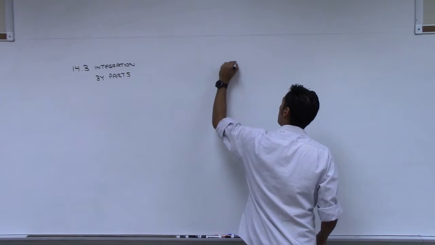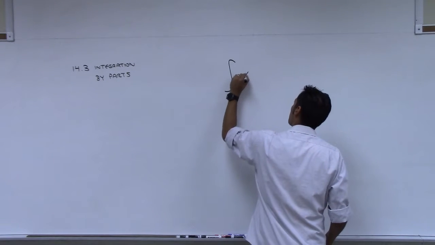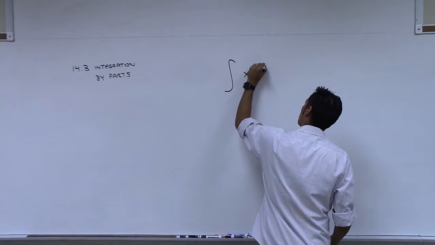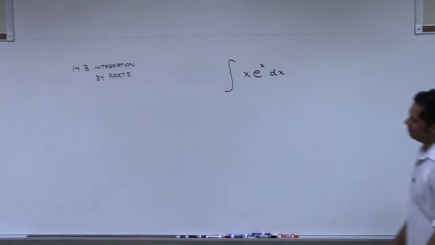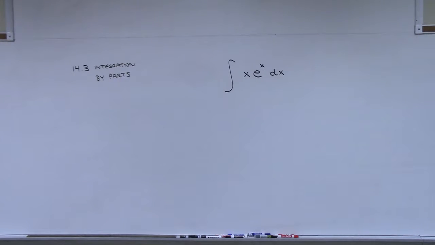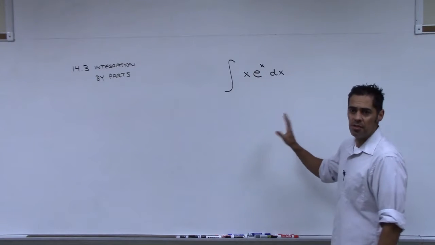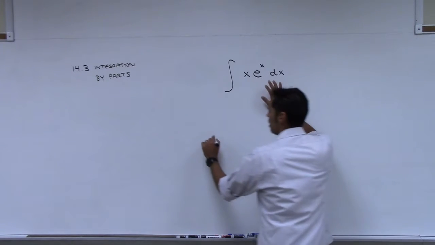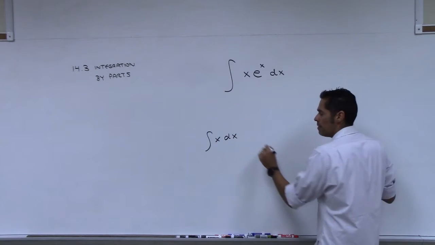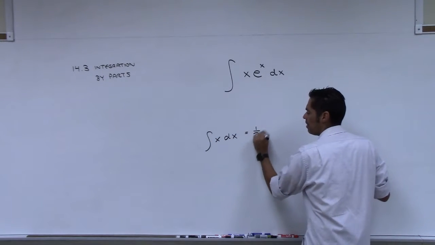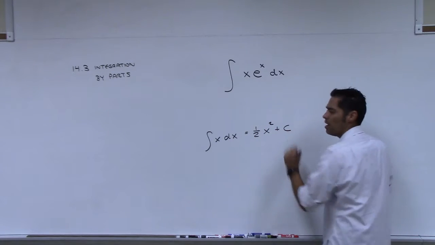So let's say we're trying to find the antiderivative of x times e to the x. By themselves, you could do this problem. In other words, if I asked you to find the antiderivative of x, is everybody comfortable with the idea that this would be 1/2 x squared plus some constant?